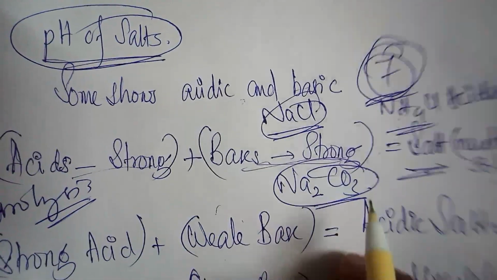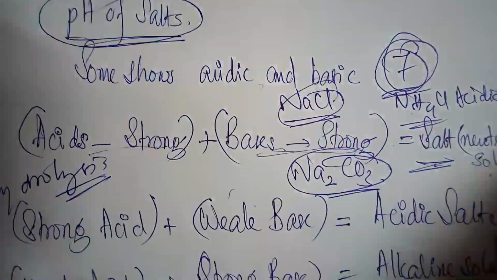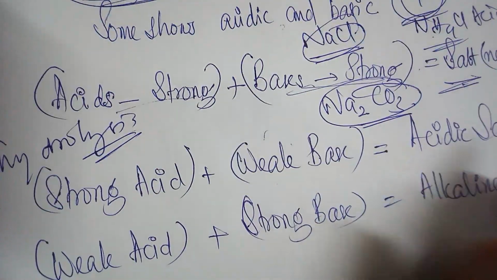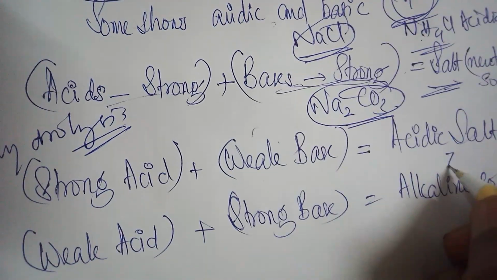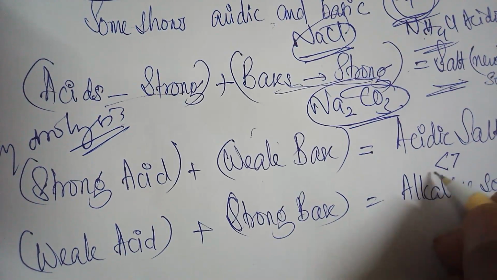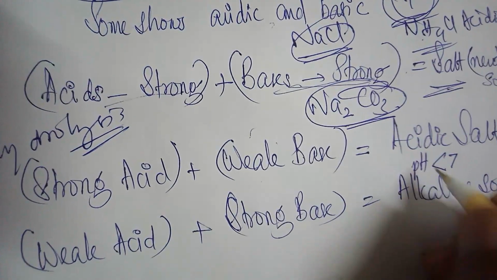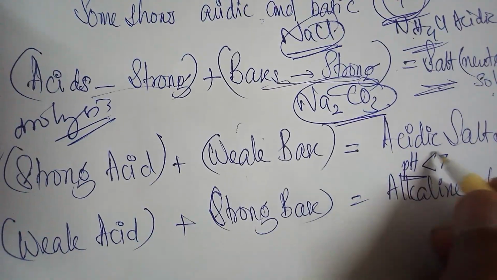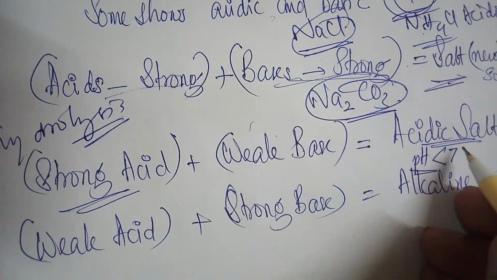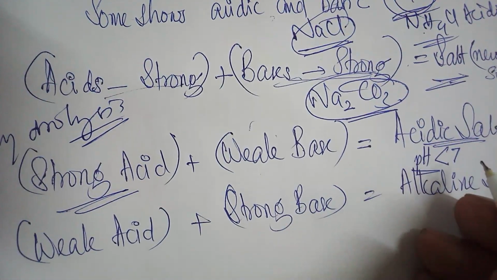The salt of a strong acid and a weak base has a pH value less than 7. The pH is less than 7, that is acidic. Strong acid and weak base will give an acidic solution.